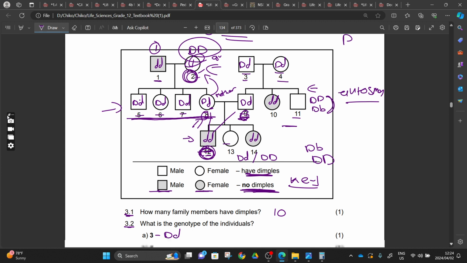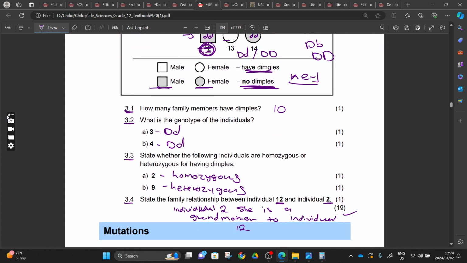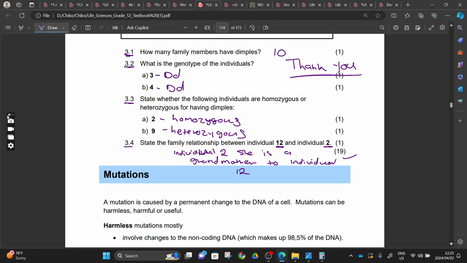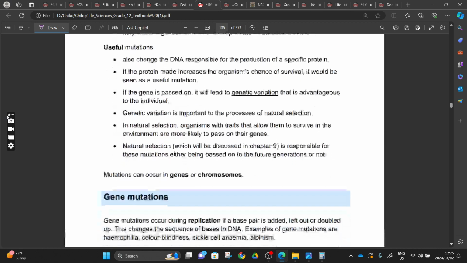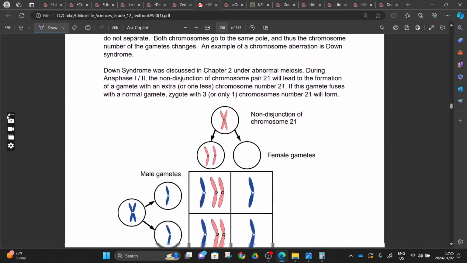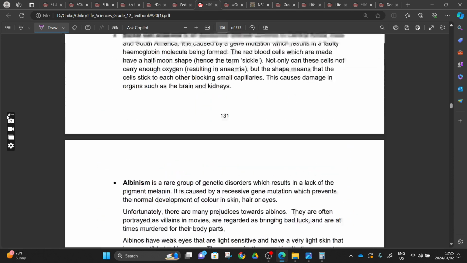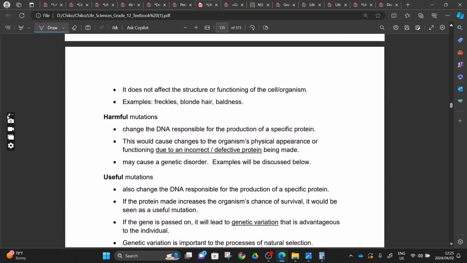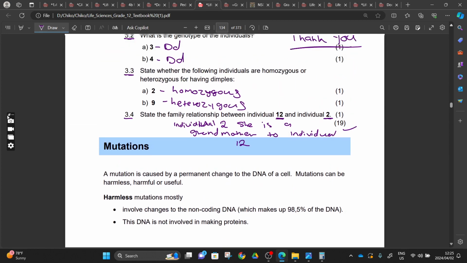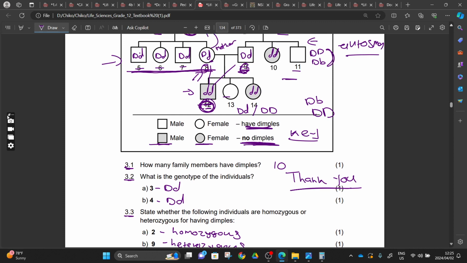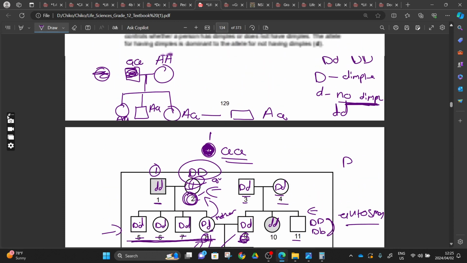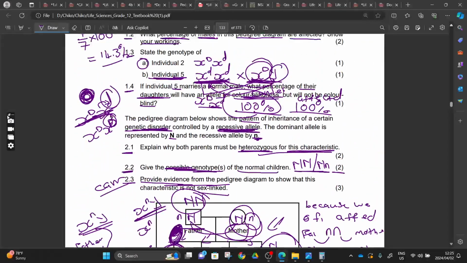Then from there, thank you guys. Tomorrow we'll be doing question papers, and then from there we'll be doing mutations, guys. You see, mutation is just information. There's not much for you to learn or understand. Maybe we can just tell you how this mutation is harmful, and then gene mutation and chromosomal mutation. But tomorrow we'll be doing question papers that are related to our pedigrees, right?